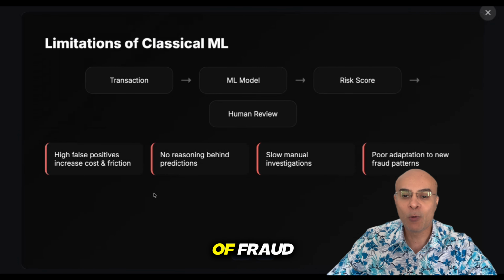So let us now see how you can use agentic AI to solve these problems. So in agentic AI, you can have different agents who are going to do different process steps. So you can have a detection agent, you can have an investigation agent, a reasoning agent, and a decision agent. Now, this is helping to solve the problems of the classic machine learning. So, for example, the reasoning agent is going to detect whether the incoming transaction is following an old pattern or it is something new which has come in.